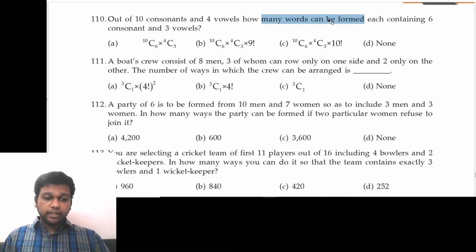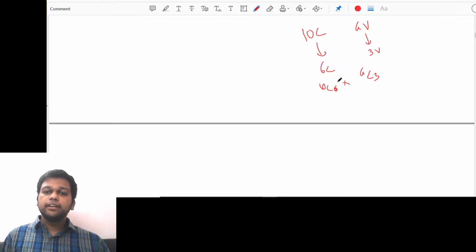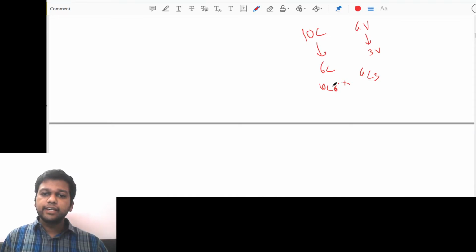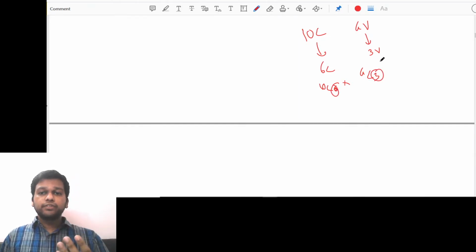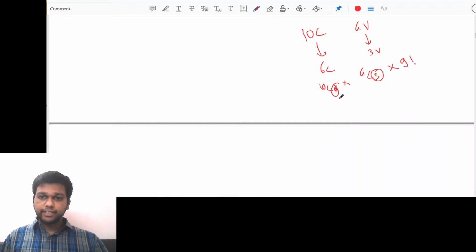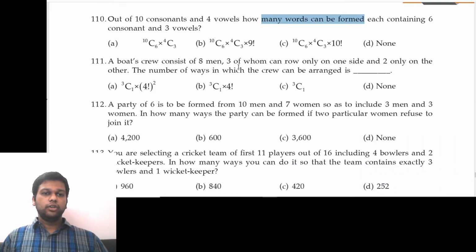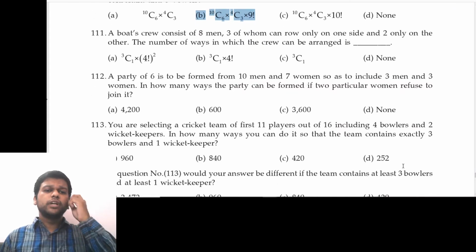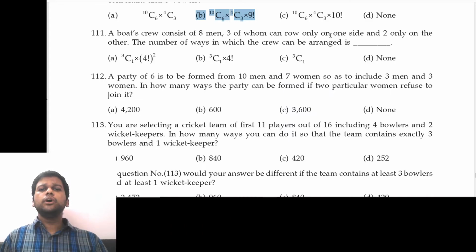So if we have to form words, now we have selected how many letters in total? 6 consonants and 3 vowels means 9 letters we have selected. So to make words from 9 letters, we have to arrange them in 9 factorial ways. Correct? So the answer will be 10C6, 4C3 and 9 factorial. Option B.